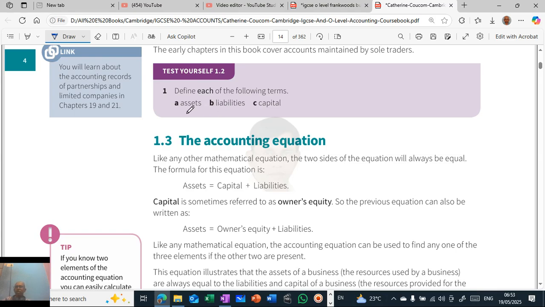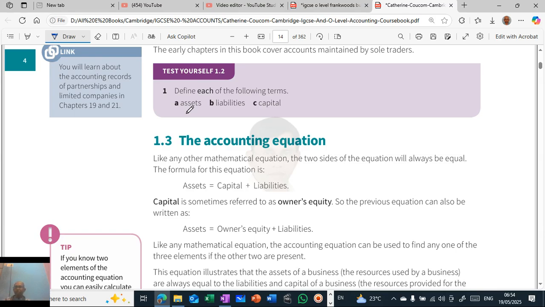So what are assets? Assets is something you have, like land, which you are using for the purpose of doing the business. Maybe you have machinery to manufacture. That is an asset. We are keeping it in the business to use it for some period, so that is why it's called an asset. An asset is a resource controlled by an enterprise from which future benefits are expected to flow.